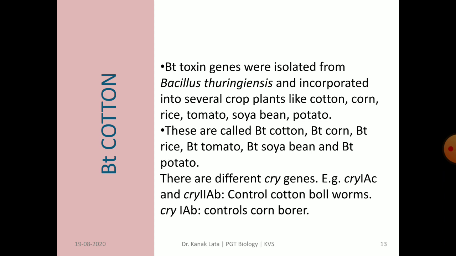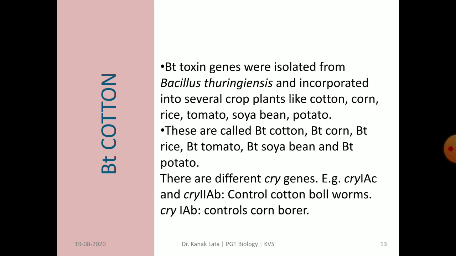Thus, Bt toxin genes were isolated from the bacterium Bacillus thuringiensis, and they are incorporated into several crop plants like cotton, corn, rice, tomato, soybean, potato.